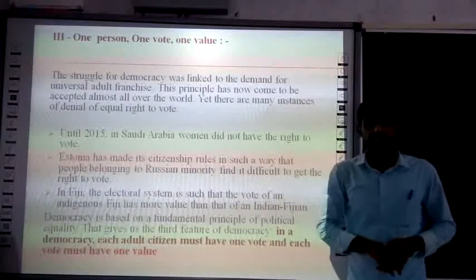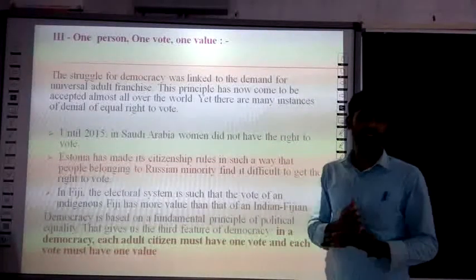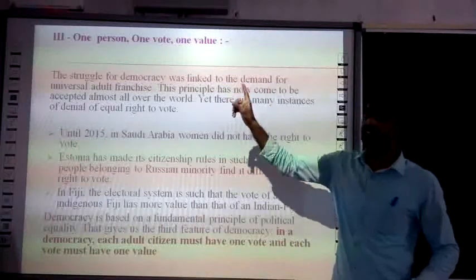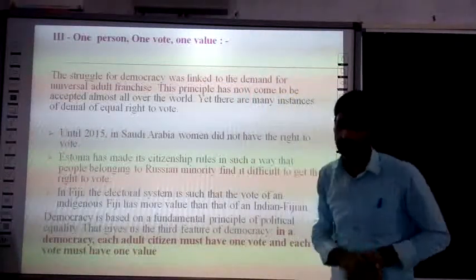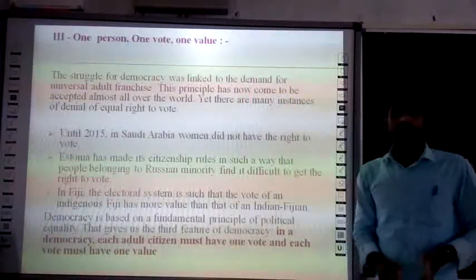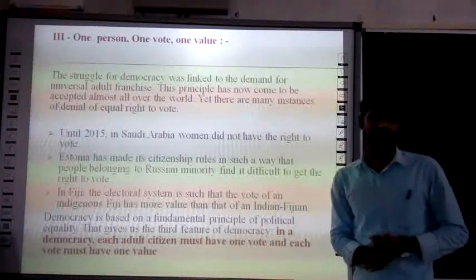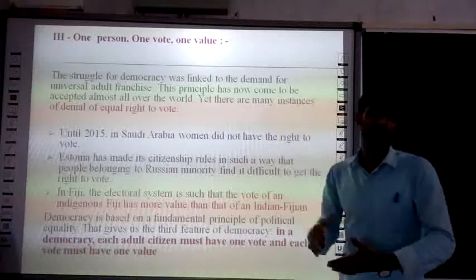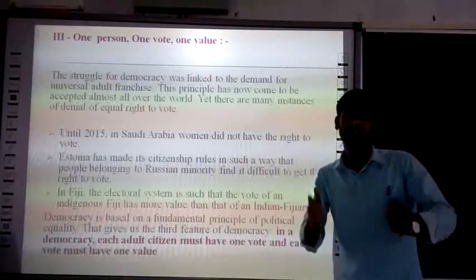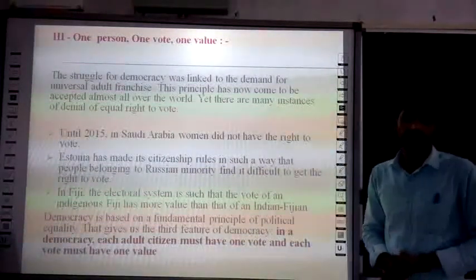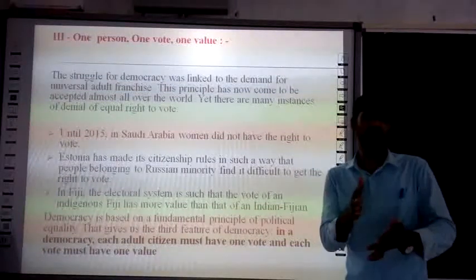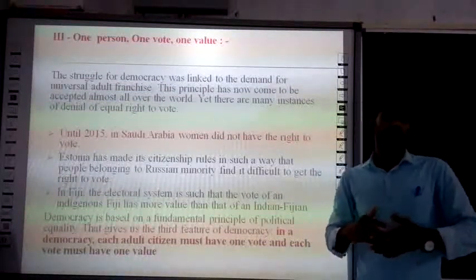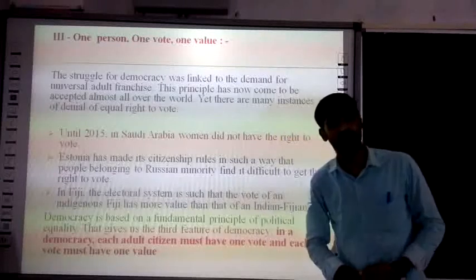Now let us learn the third feature of democracy: one person, one vote, one will. The struggle for democracy was linked to the demand of a universal adult franchise. This principle has come to be accepted almost all over the world.